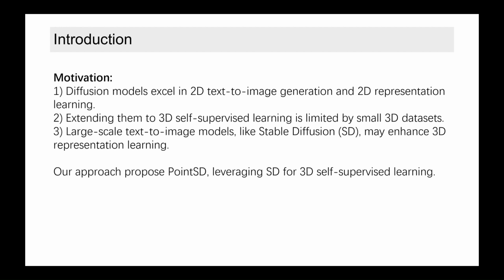Diffusion-based models, widely used in text-to-image generation, have proven effective in 2D representation learning. Recently, this framework has been extended to 3D self-supervised learning by constructing a conditional point generator for enhancing 3D representations. However, its performance remains constrained by the 3D diffusion model, which is trained on the available 3D datasets with limited size. We hypothesize that the robust capabilities of text-to-image diffusion models, particularly Stable Diffusion, SD, which is trained on large-scale datasets, can help overcome these limitations.